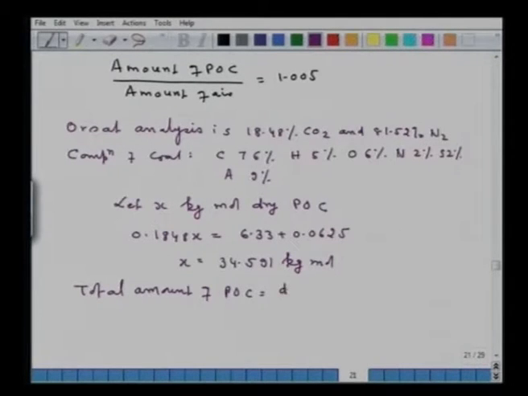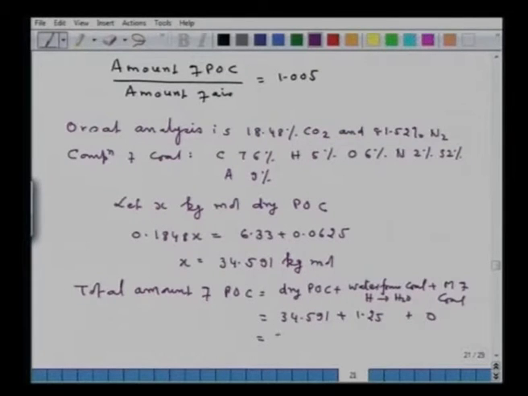Now mind you, this is the dry, so the total amount of POC will be equal to dry POC plus water from coal, that is H to H2O, plus moisture of coal. Now in this particular problem, the dry POC we found out is 34.591, water from H2O of coal that we determined earlier is 1.25, moisture is 0. So the amount of POC we are getting is 35.841 kg mole.